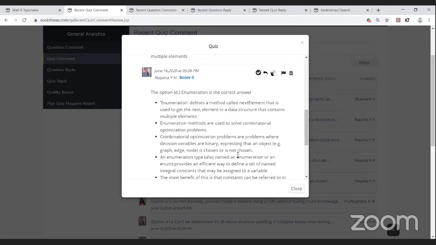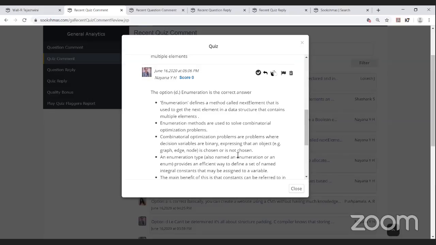Enumeration defines a method called next element that is used to get the next element in the data structure that contains multiple elements. Enumeration methods are used to solve combinatorial optimization problems. Combinatorial optimization problems are problems whose decision variables are binary, expressing that an object, for example a graph edge or node, is chosen or it is not chosen.